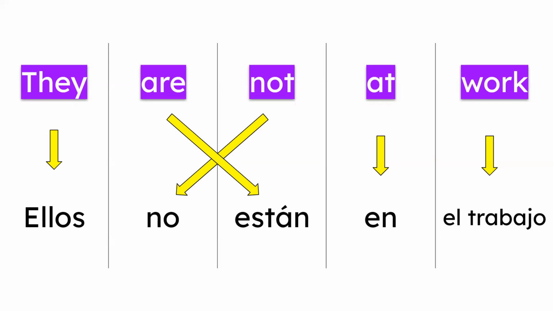Very good. It's your turn to say it. Good. Very good. Normal speed. Ellos no están en el trabajo. Ellos no están en el trabajo. Remember that if you say only trabajo, that's wrong, okay? Remember, the only exception is with casa. You can say en la casa or en casa, but for the rest, we always need this article, el or la, depending on the gender of the word.